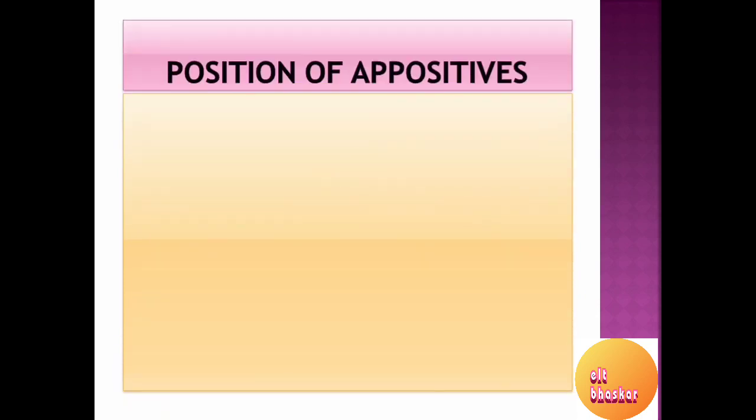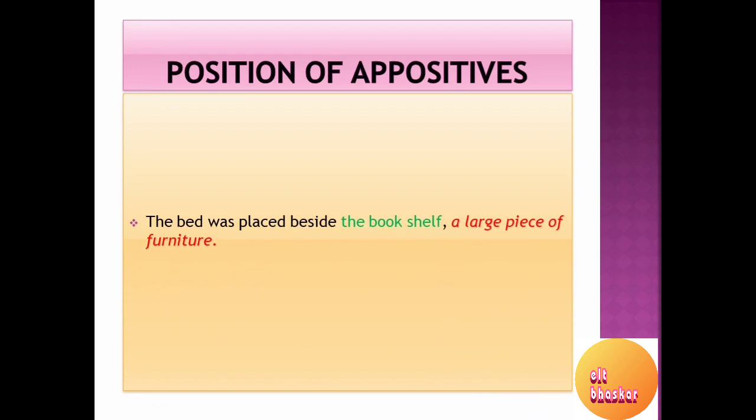Another position is at the end of the sentence. The bed was placed beside the bookshelf, a large piece of furniture. So the bookshelf is given extra information. We come to know about the bookshelf, which is a large piece of furniture. Here again we find extra information in the form of an appositive. Again, this is known as a non-essential appositive.